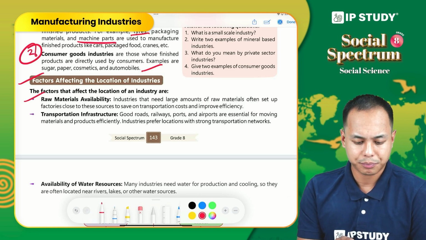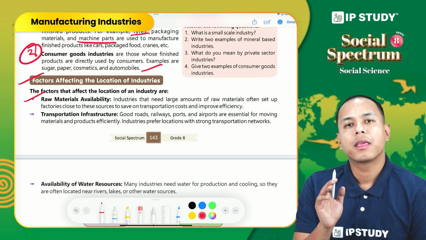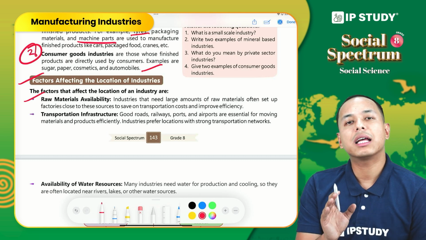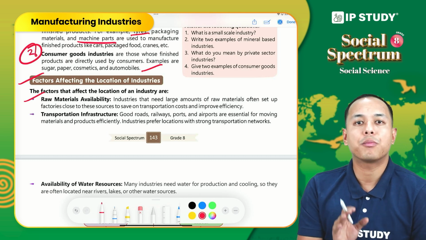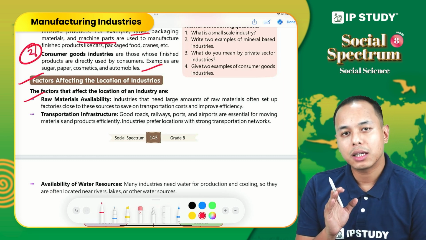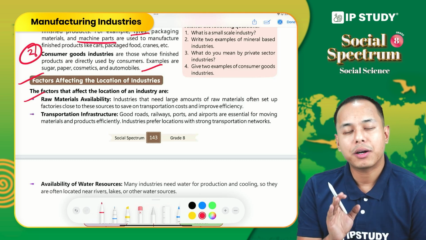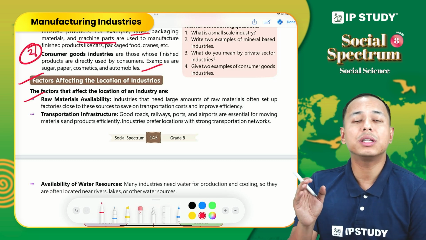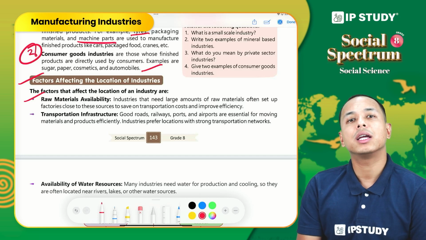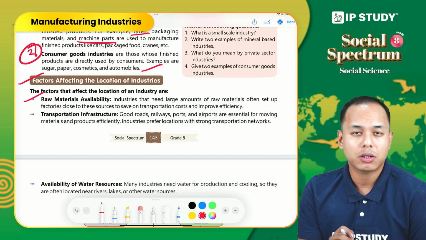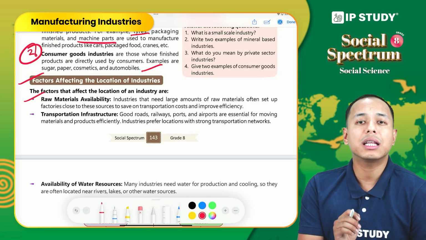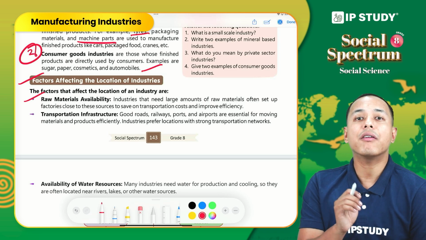For example, an industry that processes tea or produces tea, it is necessary for that particular industry to be located near the tea plantation. Why? In order to cut the transportation cost, as well as to make sure that the leaves they get are fresh.